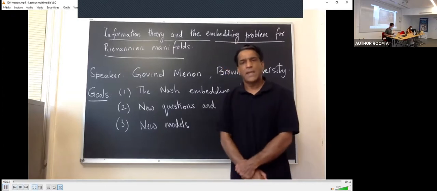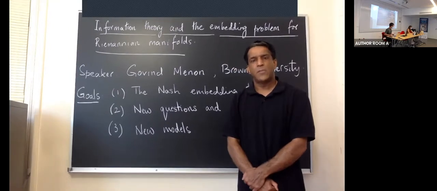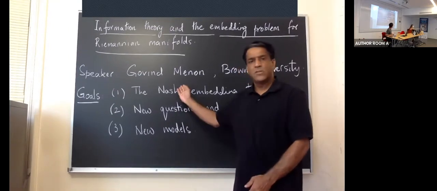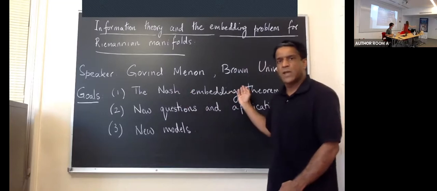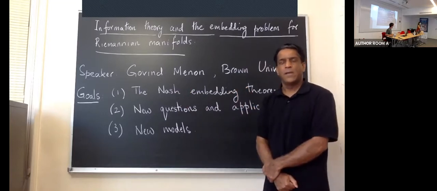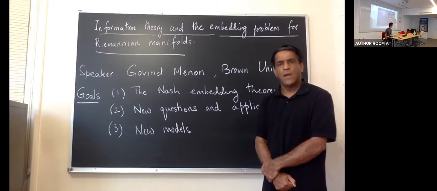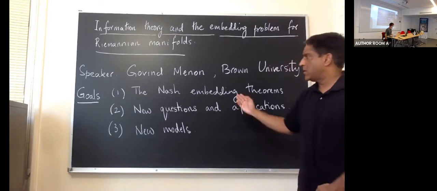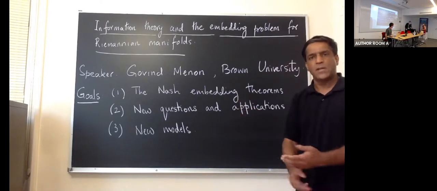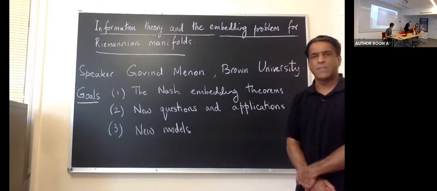I'd like to begin by thanking the organizers for providing me with the opportunity to speak with you. My name is Govind Menon. I'm a mathematician at Brown University. The title of my talk today is Information Theory and the Embedding Problem for Riemannian Manifolds. I'd like to explain to you what this subject is about in the brief period of time that I have.